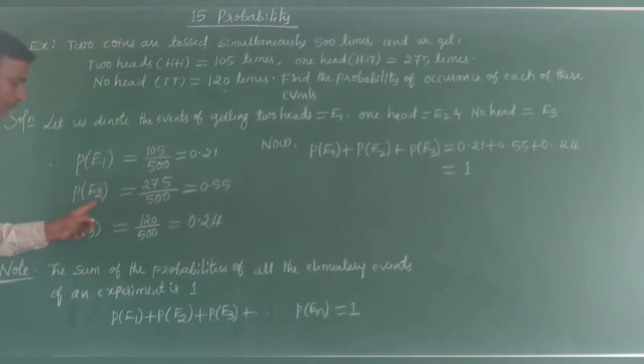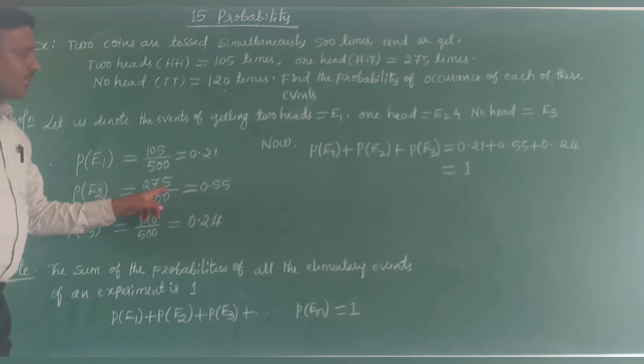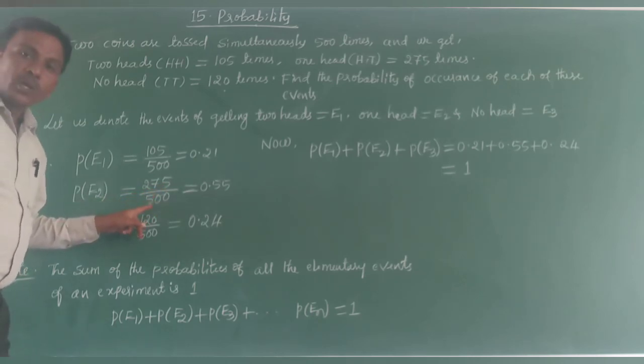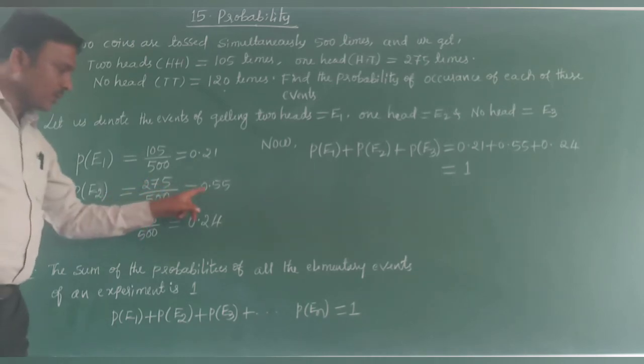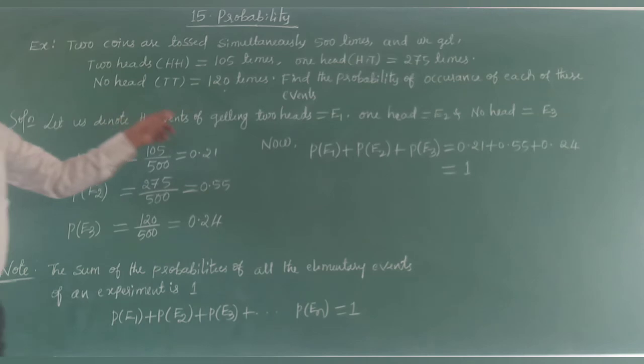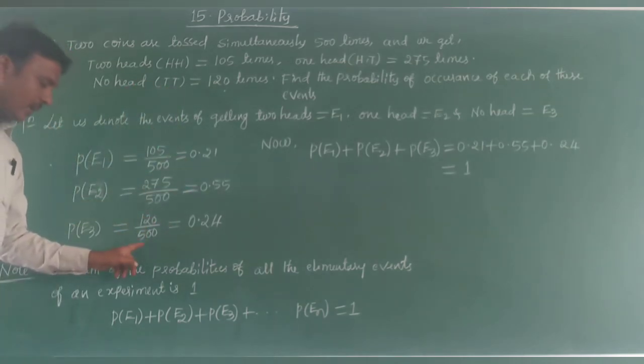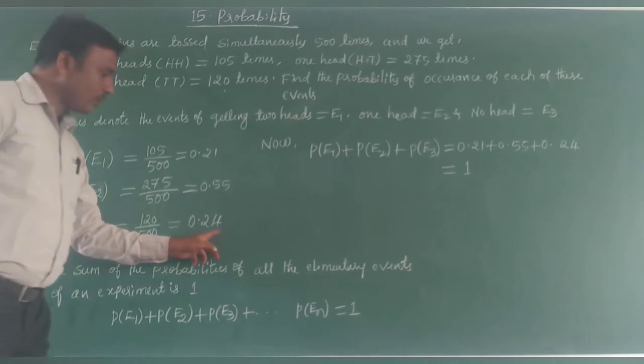Similarly, P of E2, that is nothing but probability of getting one head: number of favorable outcomes divided by total number of outcomes. One head is 275 times divided by total number of outcomes 500. Simplify this one, it gives us 0.55. Probability of E3, P of E3, is probability of getting no head, means just tails. So 120 divided by 500, that is 0.24.